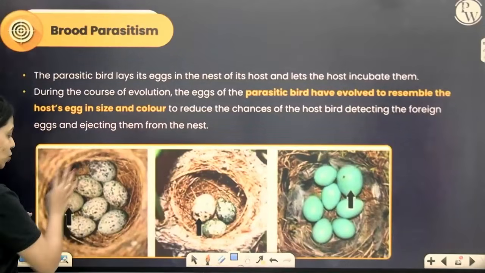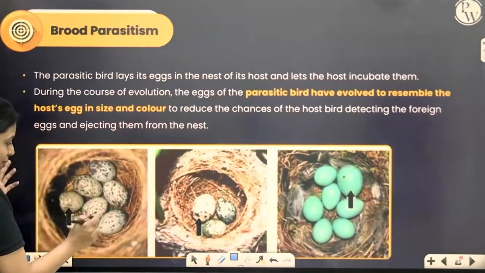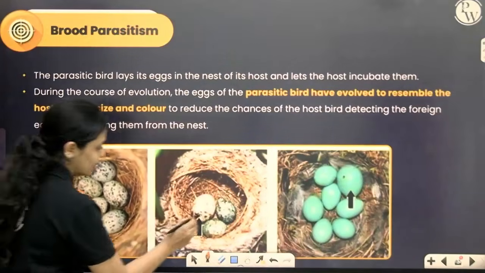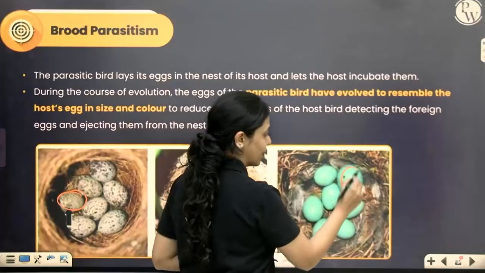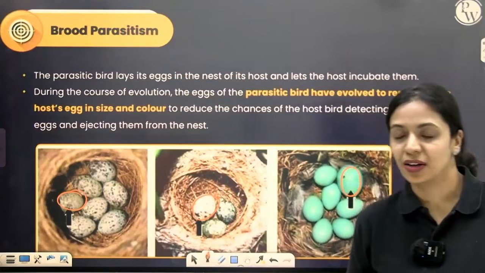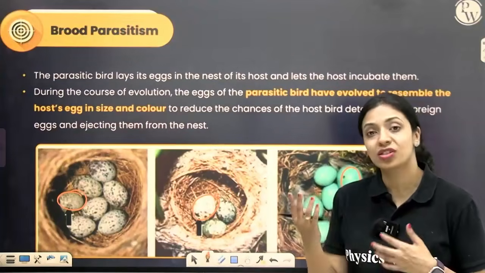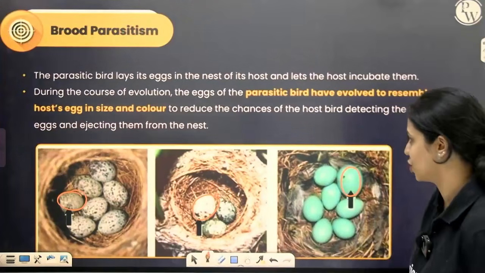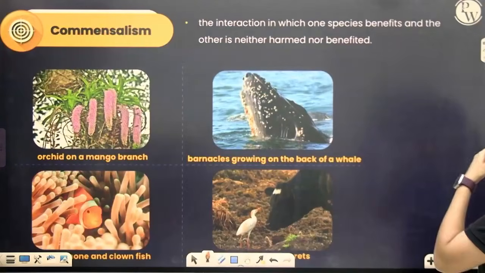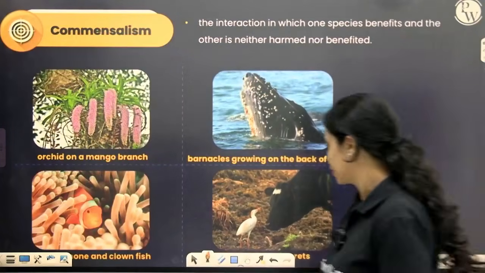Over here you can see there are so many eggs. All of them look similar. This is the parasitic bird's eggs. This is the parasitic bird's eggs. Okay, so they will look very similar in appearance. That is the reason why the host bird cannot really differentiate. That is brood parasitism.